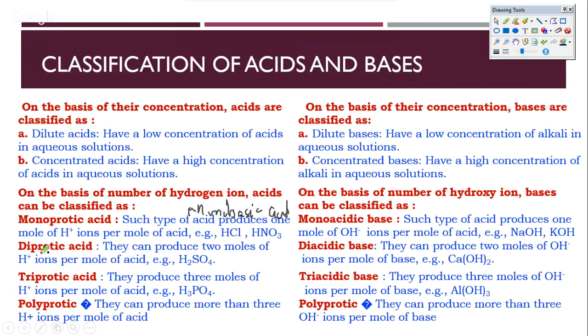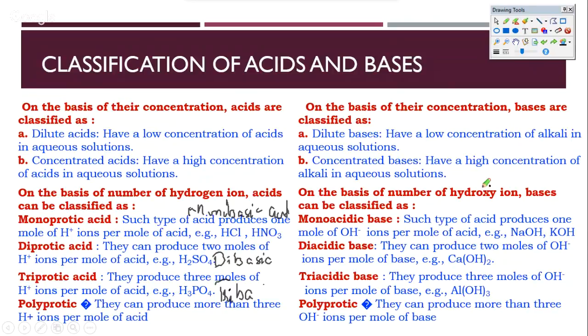Similarly, you'll find that we have dibasic. So H2SO4 is a dibasic acid, and similarly, a triprotic or tribasic acid is H3PO3. Now, anyone who gives more than 3 H plus would be a polyprotic acid. Similarly, as we have seen H plus, we'll also see OH minus classifications. In OH minus, a monoacidic base is basically one that gives only one OH minus. Please again note that being monoacidic or diacidic does not mean that you're strong or weak. There is no correlation. You might have monoacidic bases. Let me look at an example.